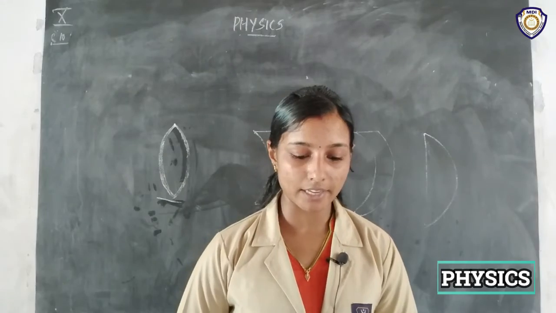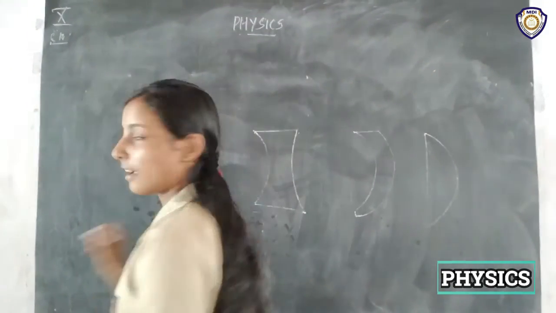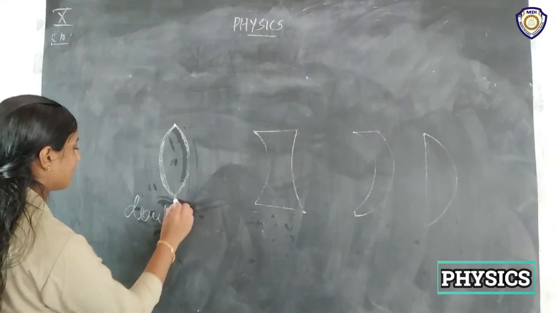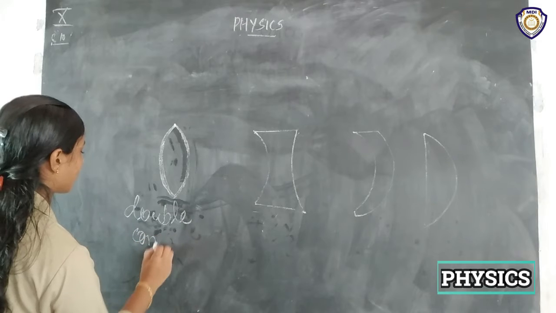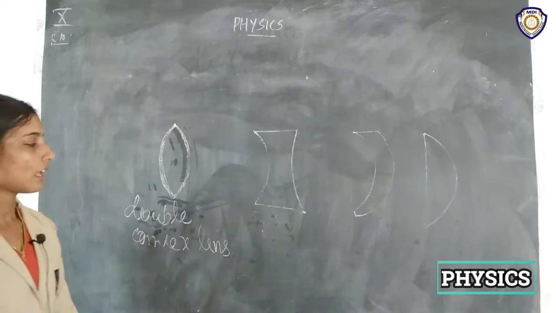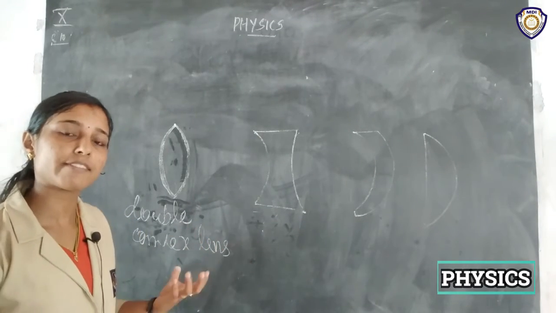Such a lens is called a double convex lens. So this is a double convex lens. Okay, and you can say this is a biconvex lens, or simply we can say this